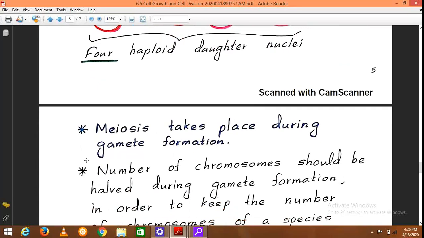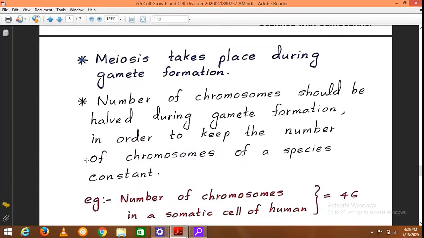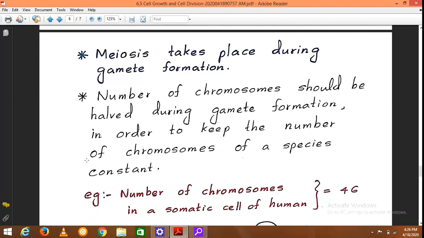So this is very important because during gamete formation, meiosis takes place. There the female gametes, which we call ova, and male gametes, which we call sperms in animals.